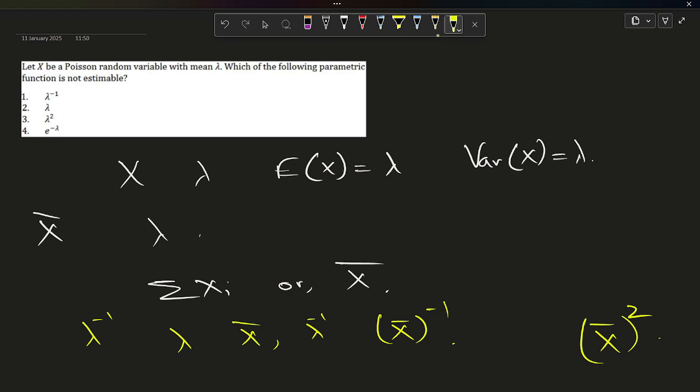Now e to the power minus lambda is a nonlinear function of lambda. Nonlinear transformations like these are generally not estimable, as there is no unbiased estimator of e to the power minus lambda based on the sufficient statistic x bar. So that is not estimable. So the correct answer of this question is option 4, e to the power minus lambda, as they asked us to find out the function which is not estimable. So option 4 is the correct answer of this question.